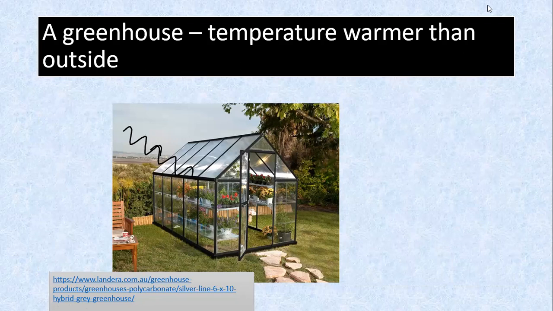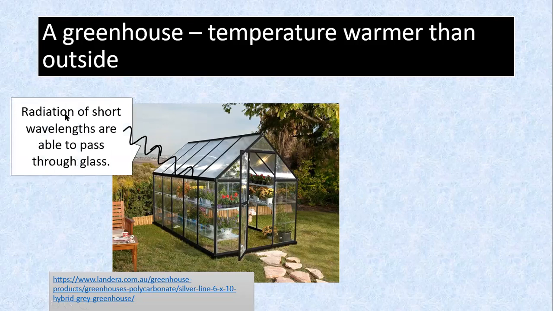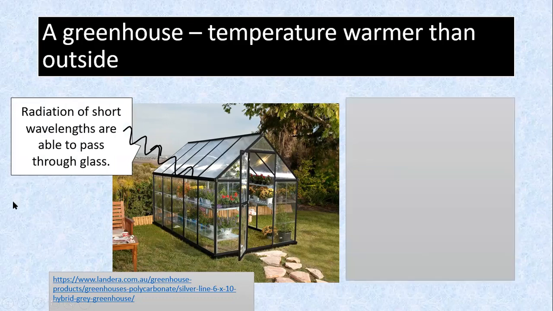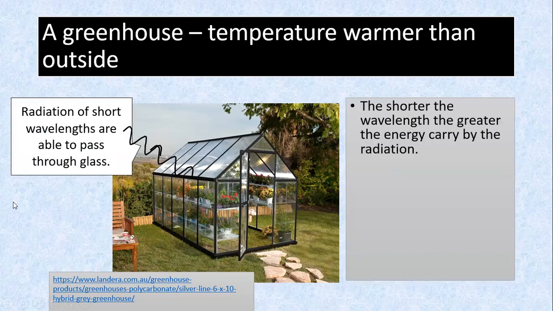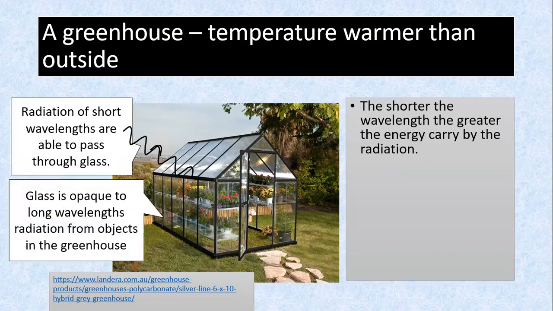So a greenhouse temperature is warmer than outside. That's the purpose of having a greenhouse. You want a temperature different from outside. So how does it happen? Radiation of short wavelength is able to pass through the glass, from the sun, the heat. Shorter wavelength radiation, visible and ultraviolet, has greater energy. Glass is opaque to long wavelength, right? The shorter wavelength radiation can enter. Longer wavelength is the infrared.